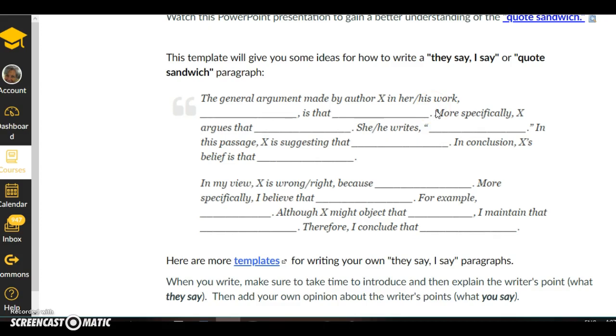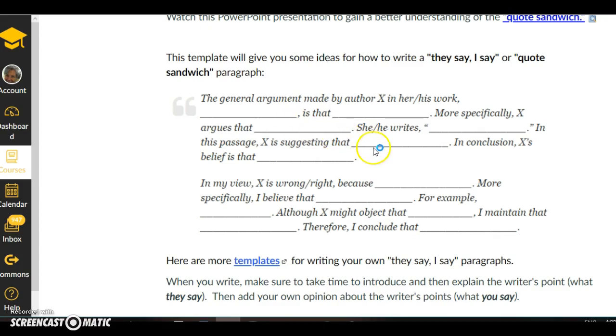But that's not enough. You need at least one or two more sentences that explain what the writer meant by his point. Okay? And in this template, these sentences begin right here. More specifically, X argues that blank. Or, for example, he or she writes, quote, blank. And in this passage, the writer is suggesting blank. Okay? So this is kind of a long, drawn-out example, but I think it does illustrate that you need more than one sentence to tell an idea that comes from an outside source.